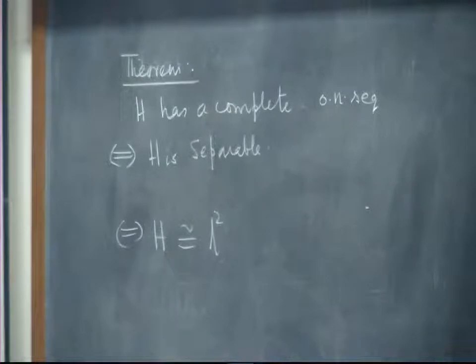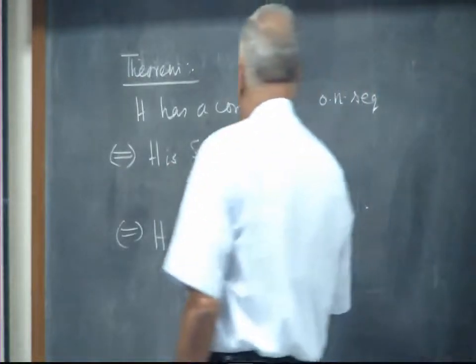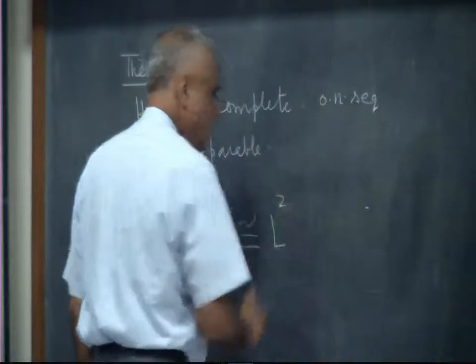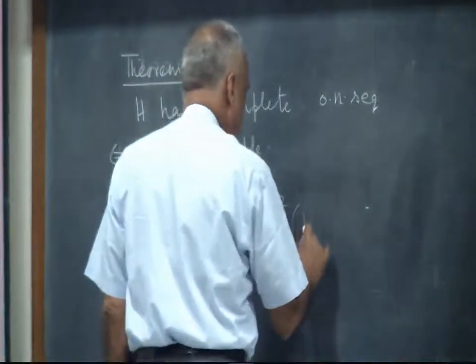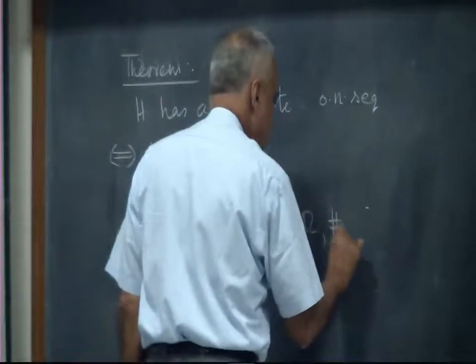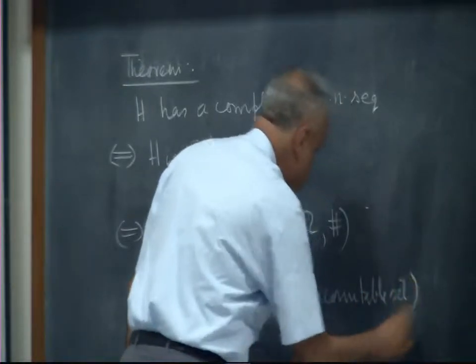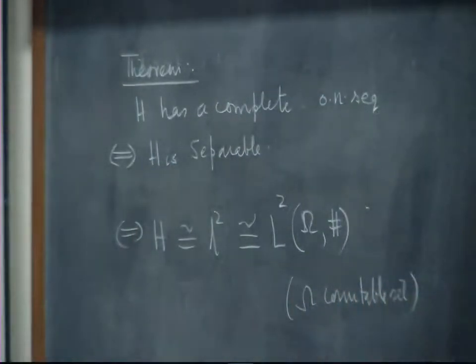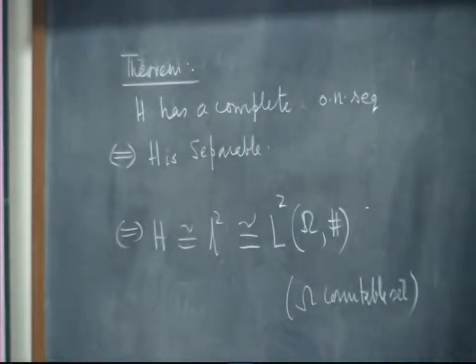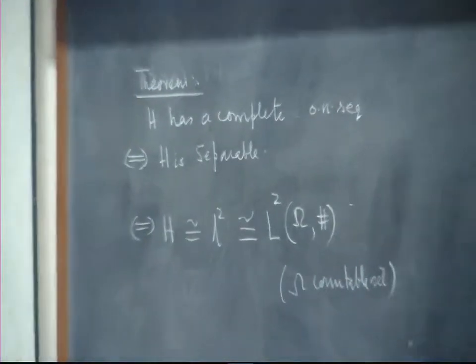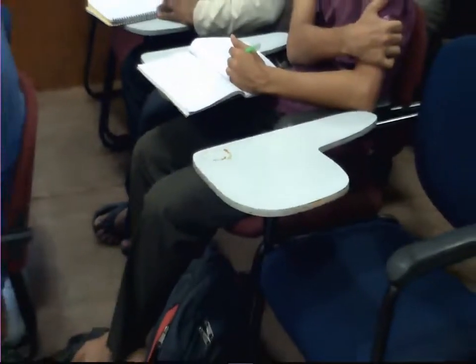But we have seen that little L2 can be identified with a countable set omega, where omega is a countable set. So it can be identified with the L2 space on the countable set with the counting measure, that we went through. Therefore, what it says is every separable Hilbert space is essentially the capital L2 space of functions defined on a countably infinite set, with the measure being the counting measure.